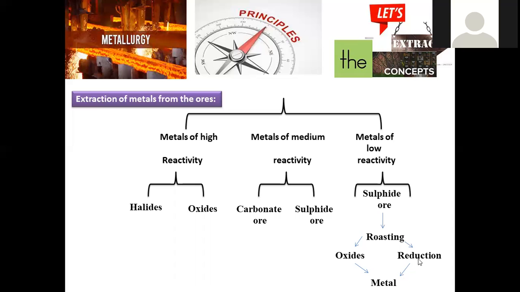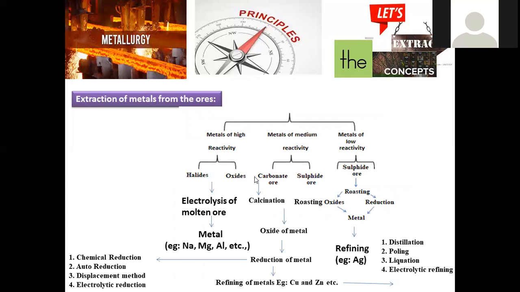That oxide is further subjected to a reduction process in order to remove the oxygen. Finally, we will get a metal here. So any metal oxide, by the process of removal of oxygen, will be turned into a metal form. And here is the extension of this chain. For halides and oxide ores, the electrolysis process of the molten ore is used, and they get converted into metals like sodium, magnesium, and aluminum. Either chlorides or oxides of these metals are taken and subjected to electrolysis, and we will get the purified form.